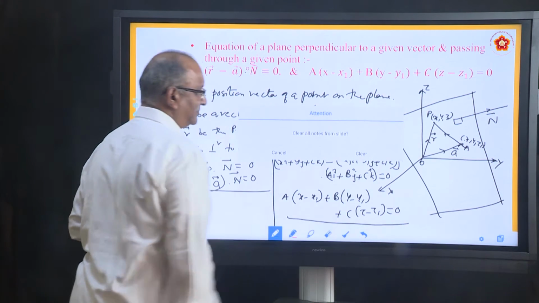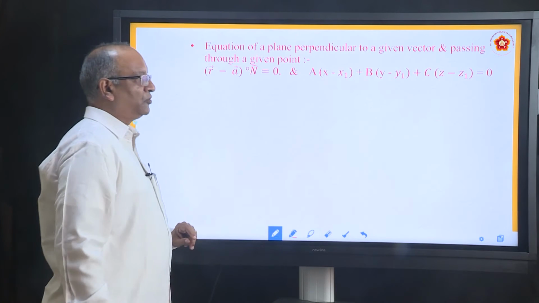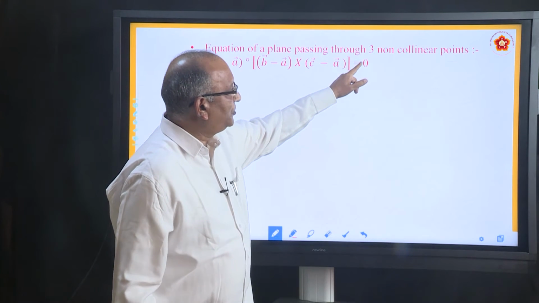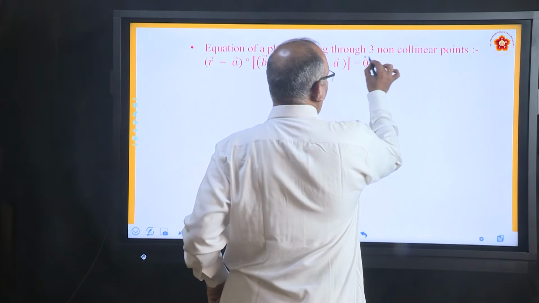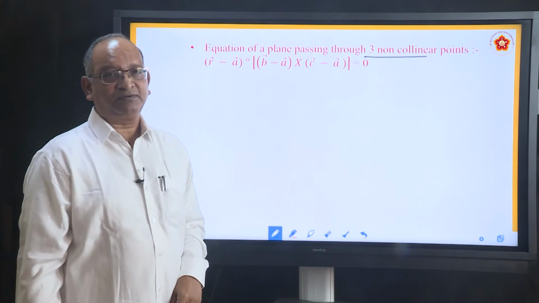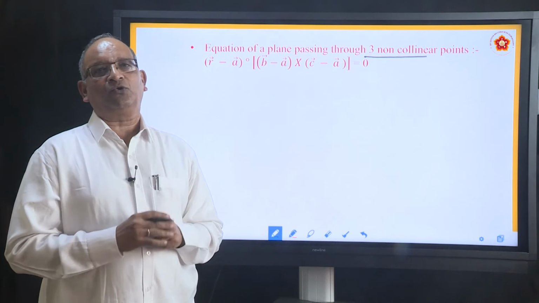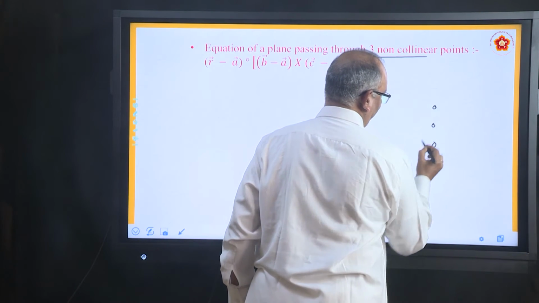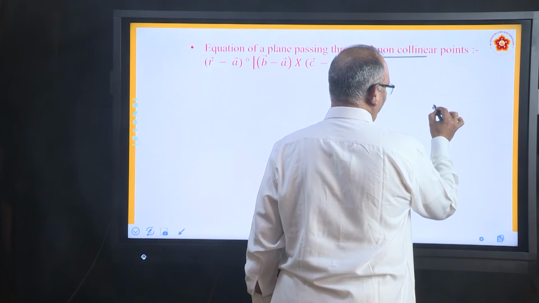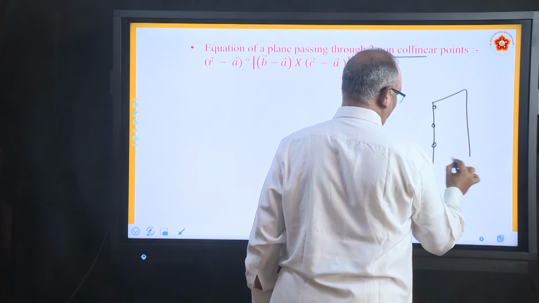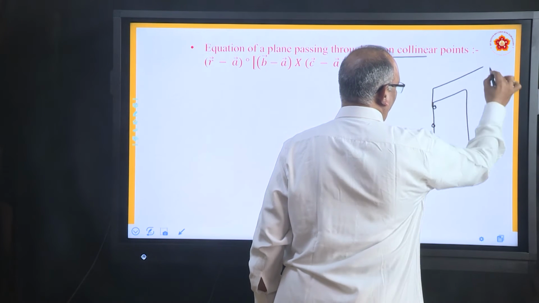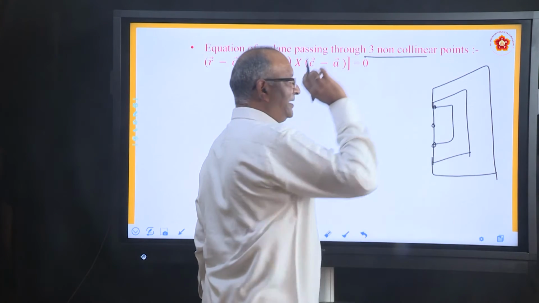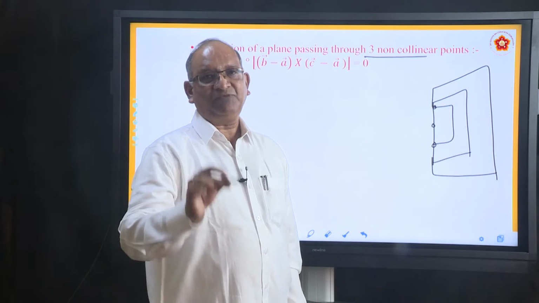We come to the last type of equation before we go to the problems. Here what he says, equation of a plane passing through three non-collinear points. This is very significant. Take any 3 points, and join them: you can have a plane like this, one more plane like this, and another plane like this. There can be any number of planes if the 3 points are in one line.